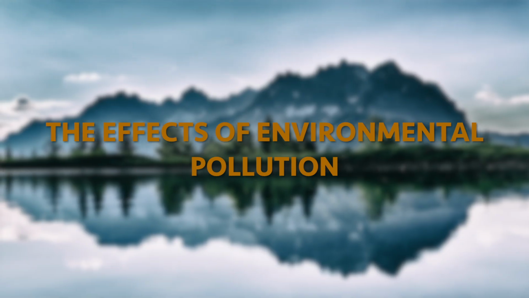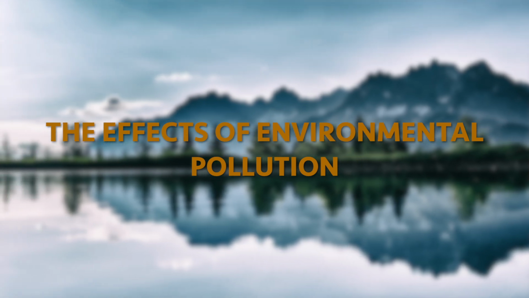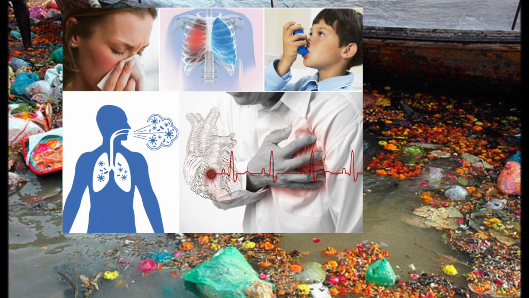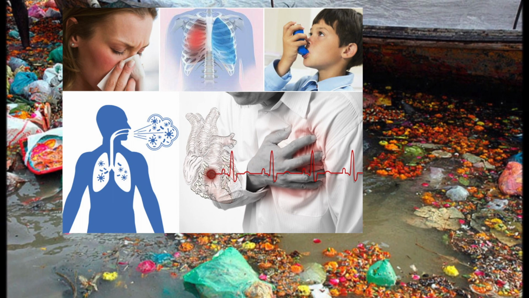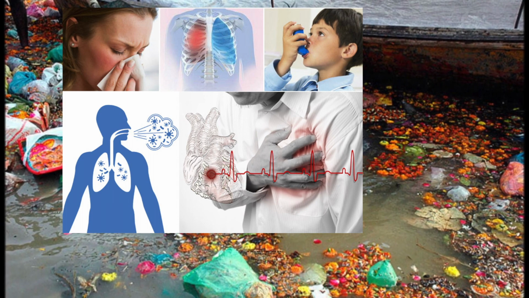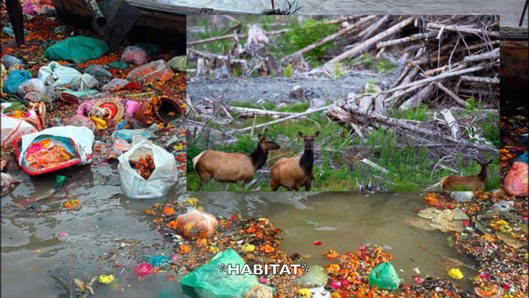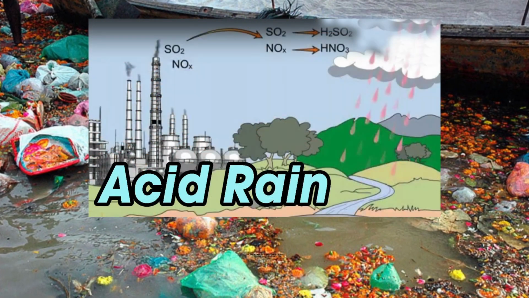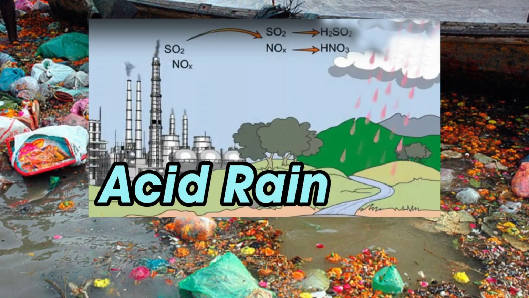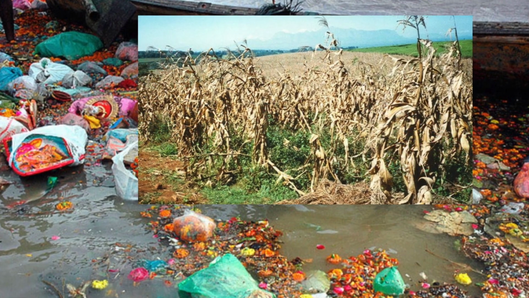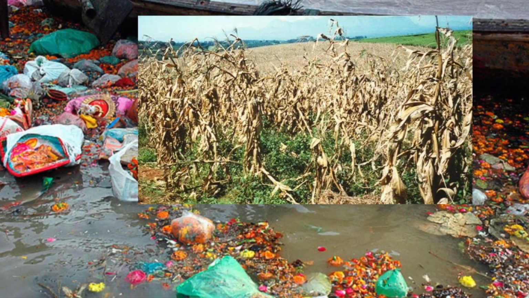Uncontrolled human activities will contaminate and affect the balance of nature and cause harm to living organisms. The effects of environmental pollution on human health include respiratory problems and may lead to death. Destruction of habitat and nature, such as acid rain that falls to earth, will lower the pH value of the soil and water. This will affect the growth of plants on land, and algae in the water will eventually die.